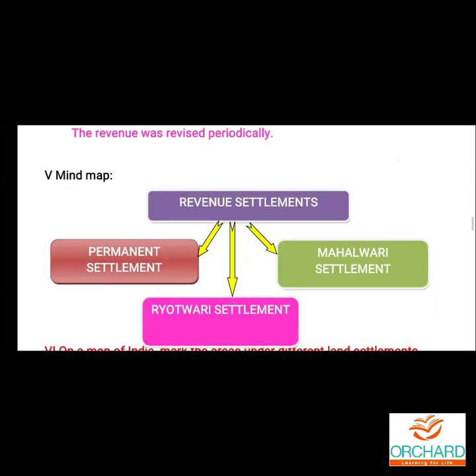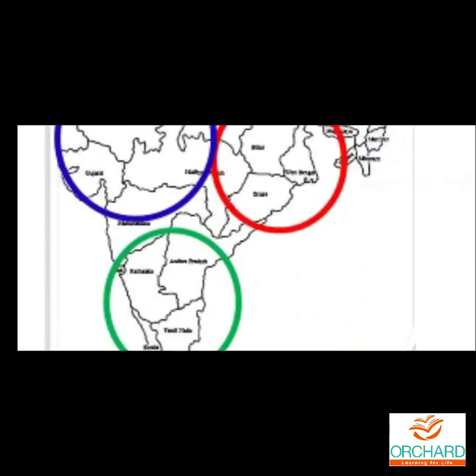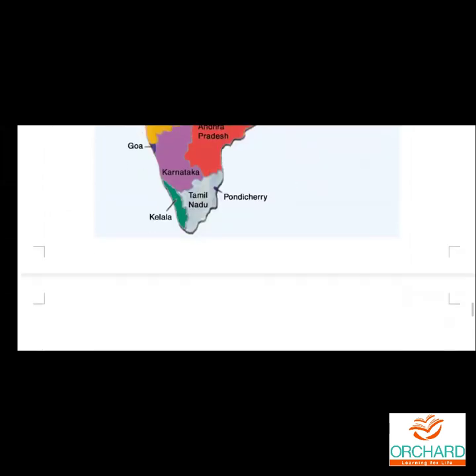Mind map just for understanding. You need not learn the mind map. Here, on a map of India, mark the areas under different land settlements brought about by the British. Okay. So this map you need not practice. Only that physiographic divisions I told you to practice, that alone practice. Based on this map, you will be getting questions in the Google form. So you need not practice this map for cycle test. Is it clear? So all these maps you need not practice, just for you to understand the lesson.